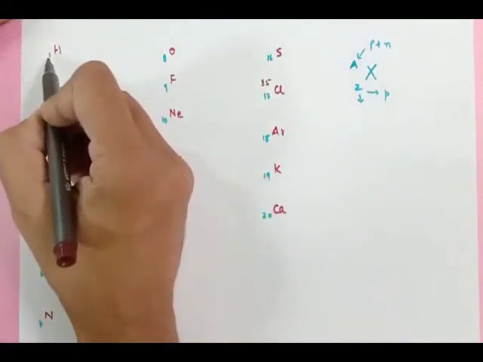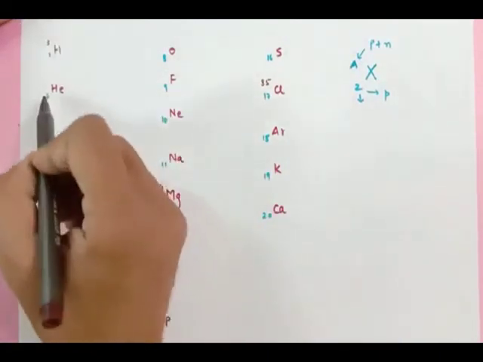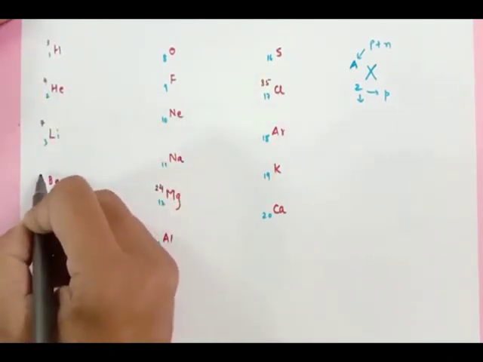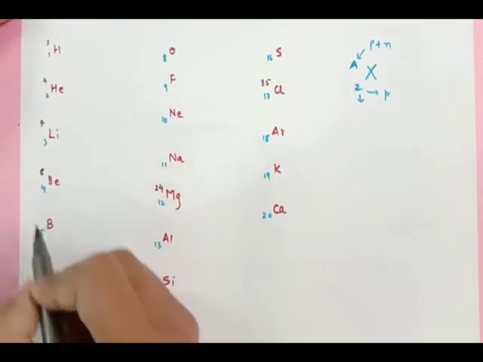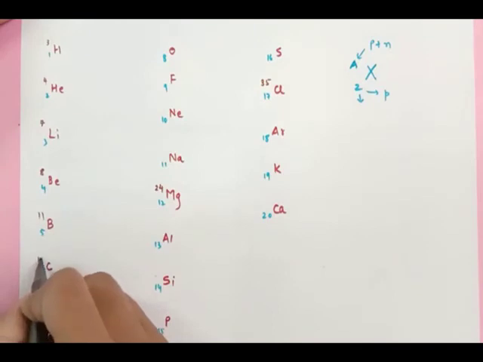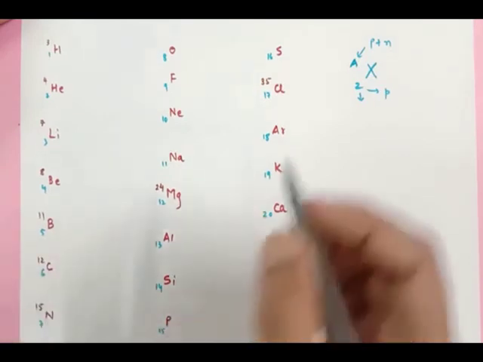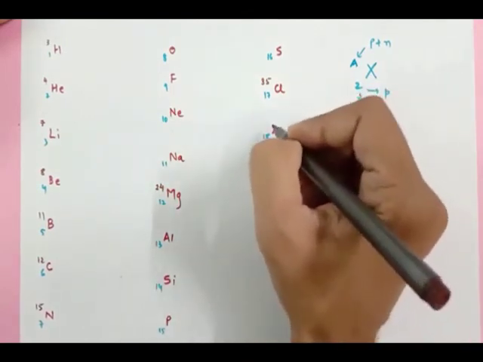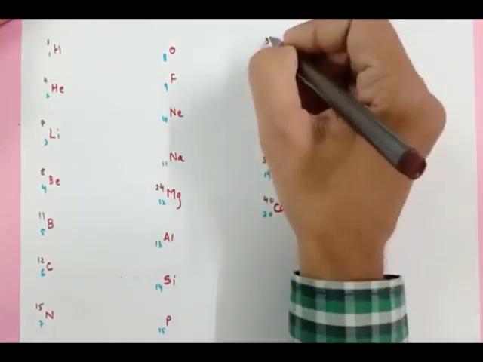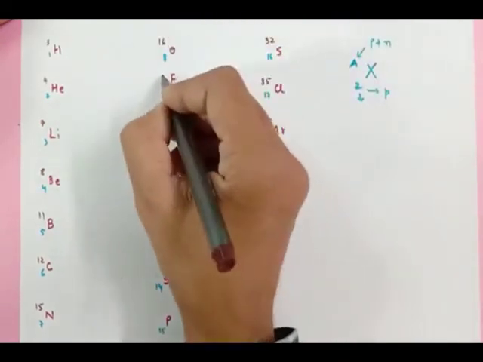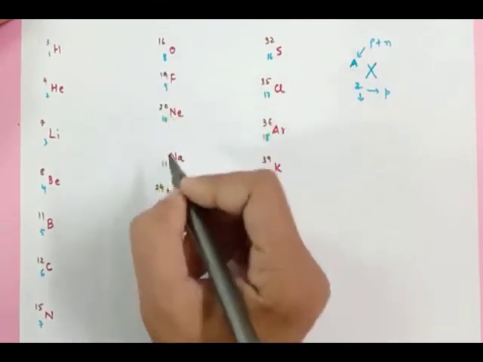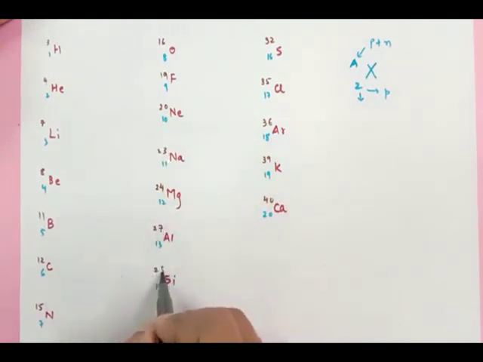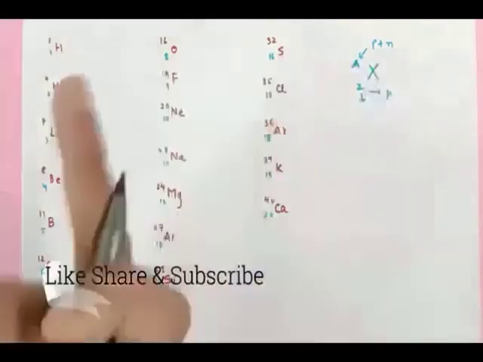So here it should be an odd number, so double plus 1 becomes 3, double becomes 4, again double plus 1 becomes 7, then 4 twos are 8, then again it becomes 11, then 12, then 15, then 40, then 39, 18 twos are 36, again 32, then 16, 9 twos are 18 plus 1, 19, 20, 23, 27, 28, 31. Boom, there we go.